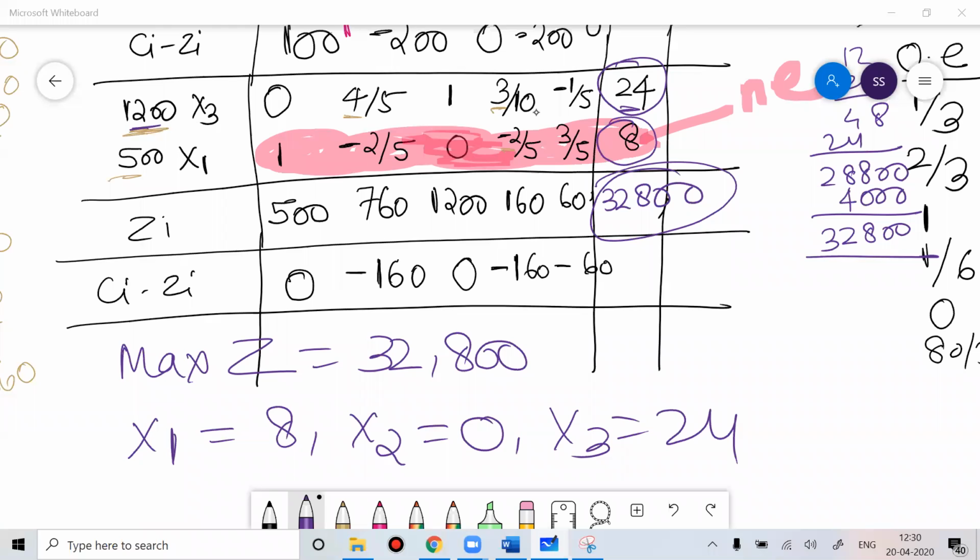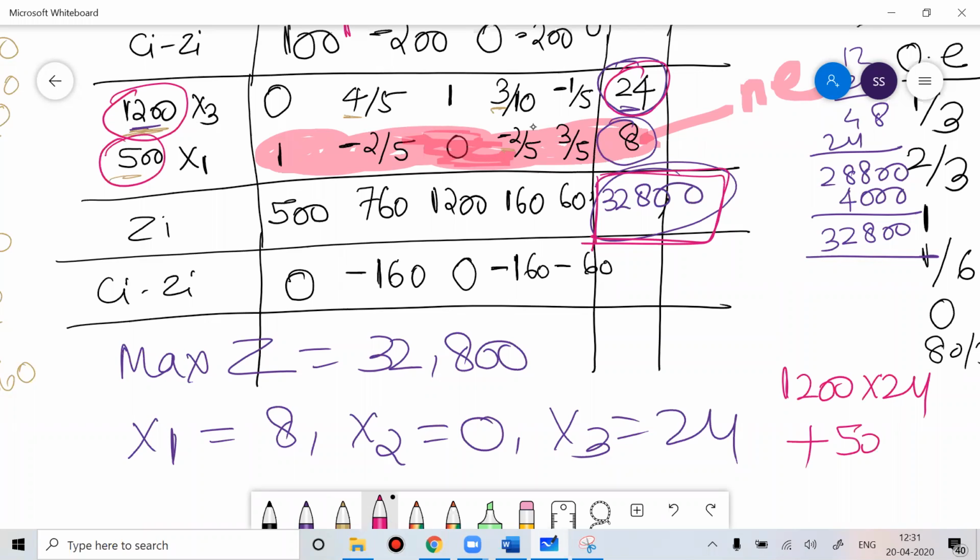Last part, Shruti, last part means what? What is your doubt? Last part means what calculation? See, Shruti, the way you find the Zi value, the same way you can find it. This is 1200, this is 24. So this RHS value you have to find, that is your maximum Z value. So that is 1200 into 24 plus 500 into 8.